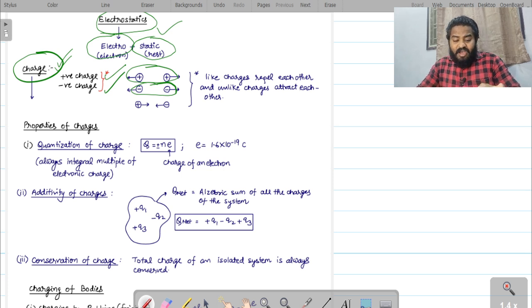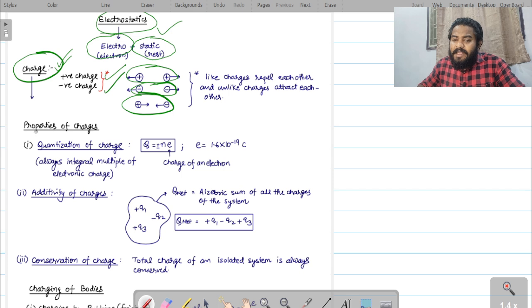Whenever an object is charged, I mean charge is the property associated with matter. So you can never find charge freely. It is always associated with matter. Matter can exist without charge, but charge cannot exist without matter. We'll learn that also, right? So if you observe here, unlike charges attract each other, right?